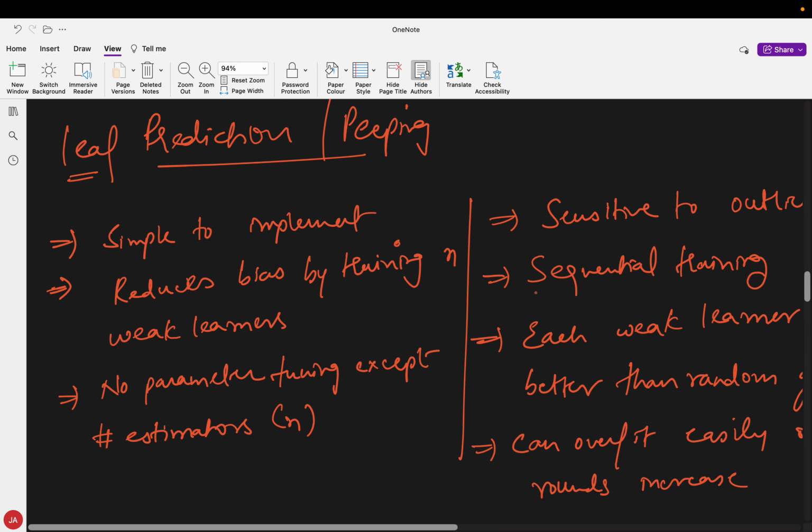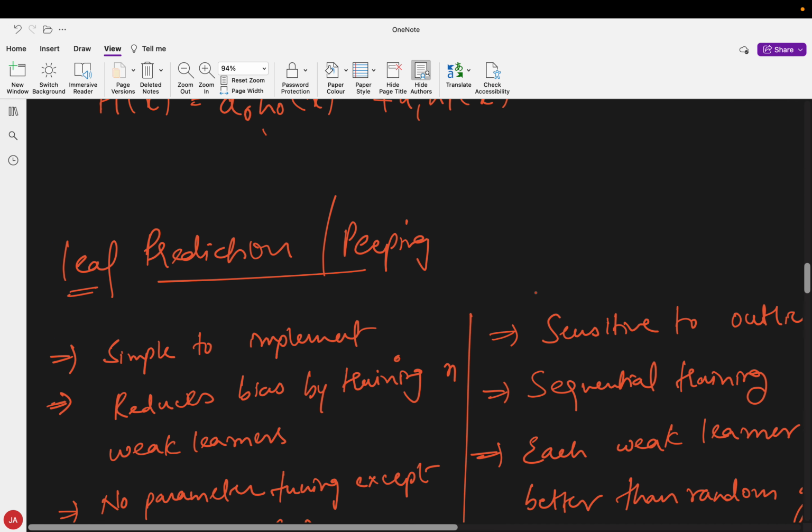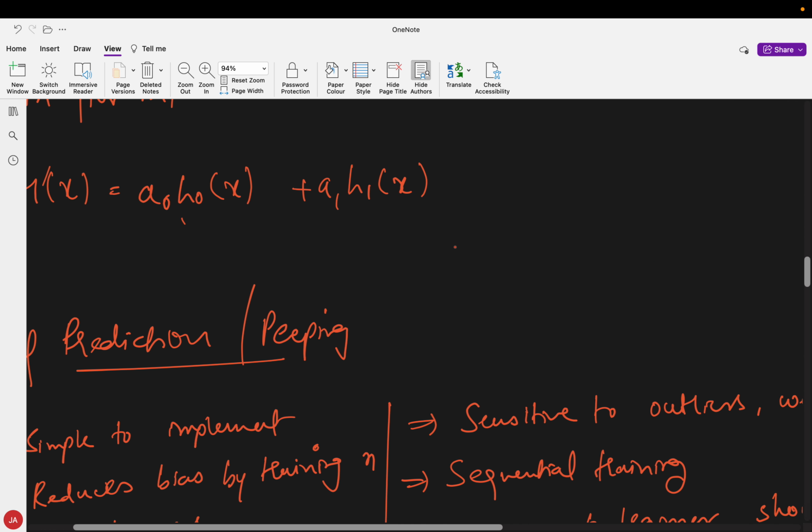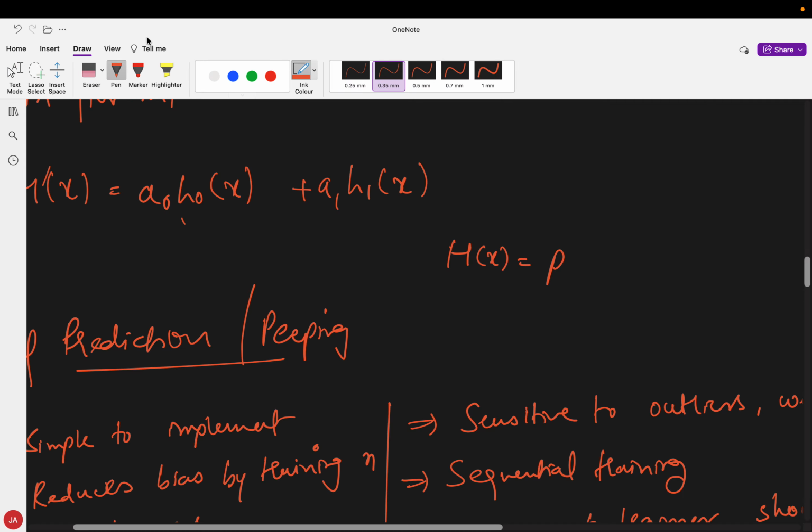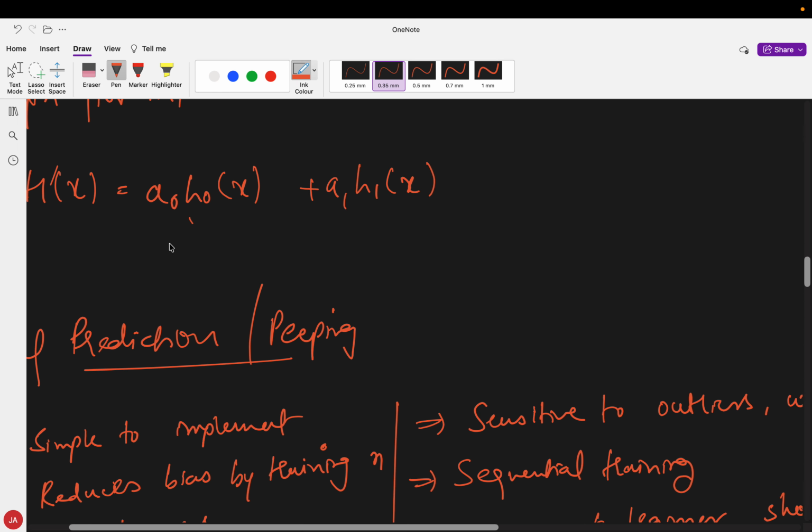So what are the pros and cons of it? Let's say it is very simple to implement, and reduces bias by training weak learners. The bias generally decreases, it reduces the bias, right?